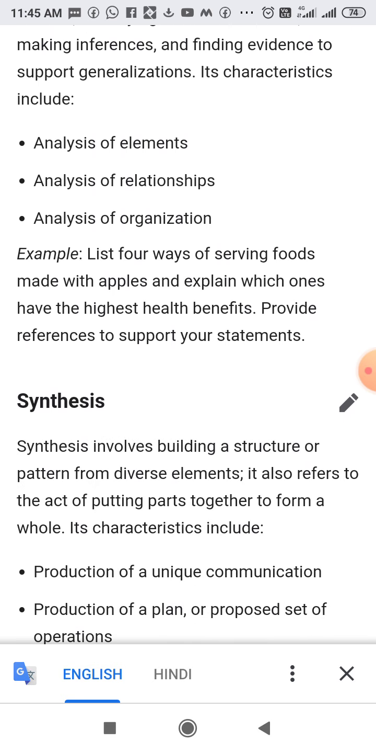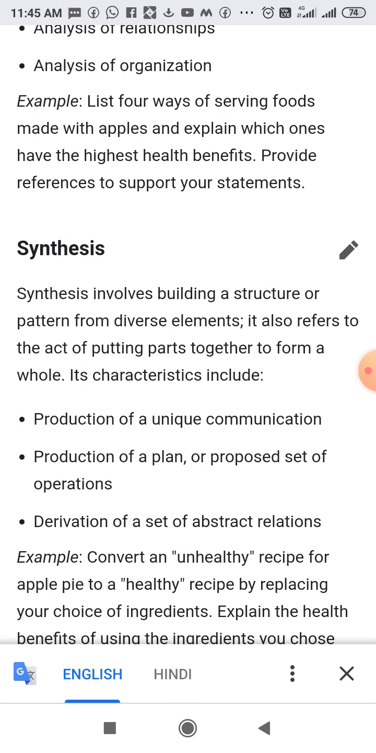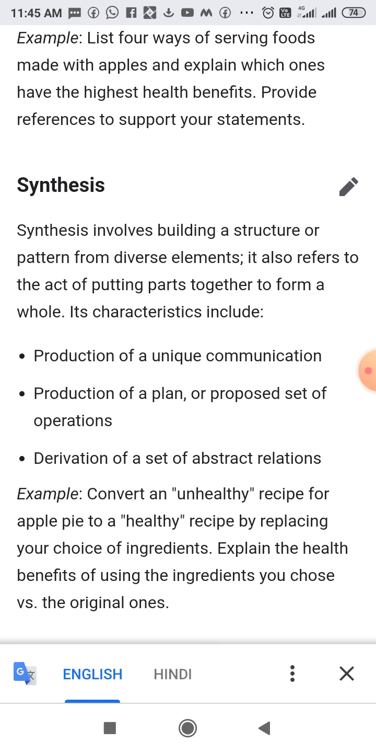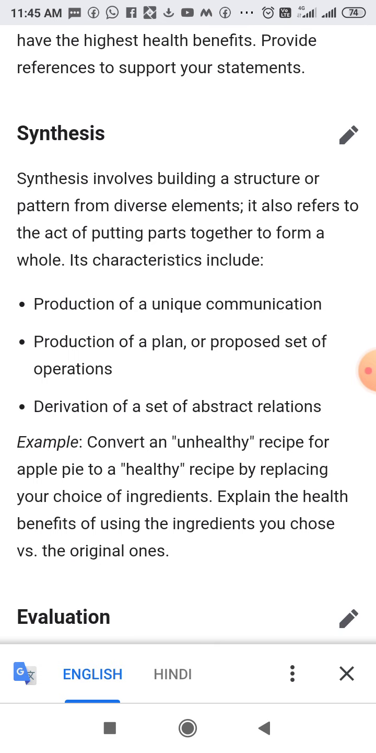After analysis, the fifth component is synthesis. Synthesis involves building a structure or pattern from diverse elements. It also refers to the act of putting parts together to form a whole. Its characteristics include production of a unique communication, production of a plan or proposed set of operations, derivation of a set of abstract relations.